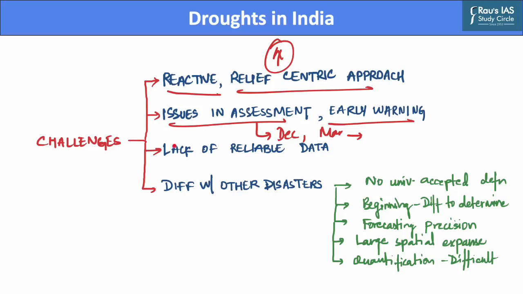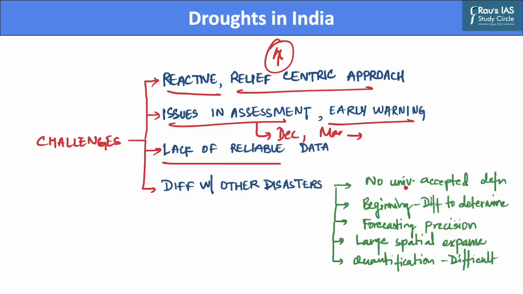Further, there has been lack of proper and reliable data on water storage in our country. As data currently exists in silos, which have very little horizontal and vertical data sharing across the entire value chain. Further, drought differs from other natural hazards such as cyclones, floods, earthquakes, and volcanic eruptions in many different areas.